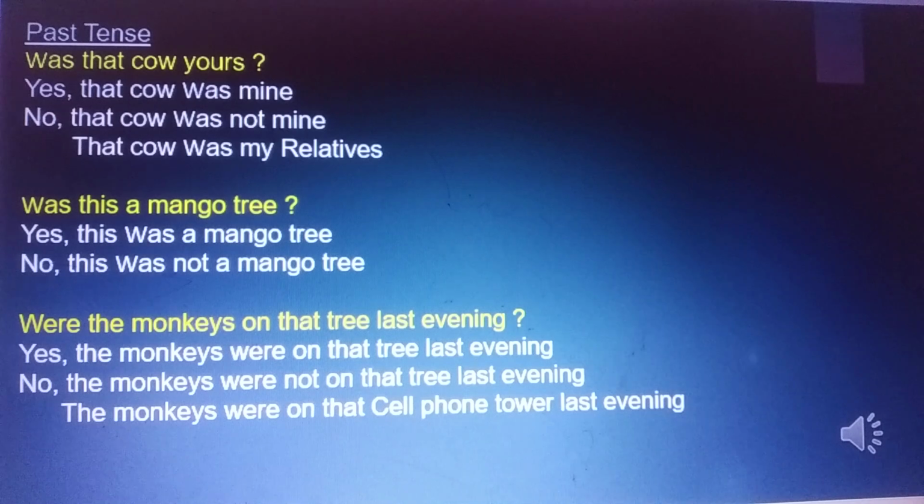Was that cow yours? Yes, that cow was mine. No, that cow was not mine. That cow was my relative's.